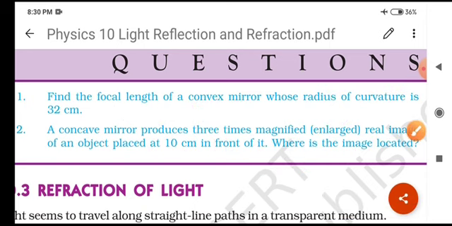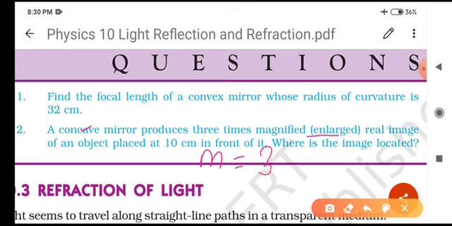Okay. Now the next question: a concave mirror produces a 3 times magnified, meaning enlarged, real image of an object placed 10 centimeter in front of it. So the magnification value is 3. The mirror is a concave mirror. The object is always placed to the left side of the mirror, and anything placed on the left side of the mirror has a negative value, due to the new Cartesian sign convention. So the value of u is minus 10 centimeter. We have to find the value of v.